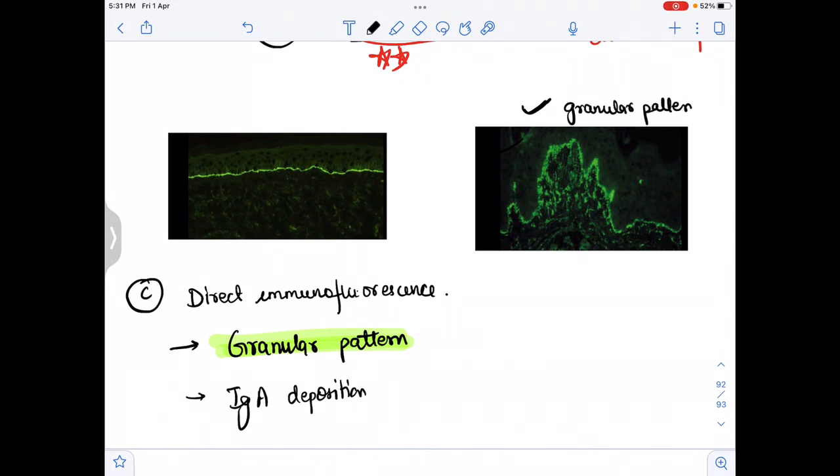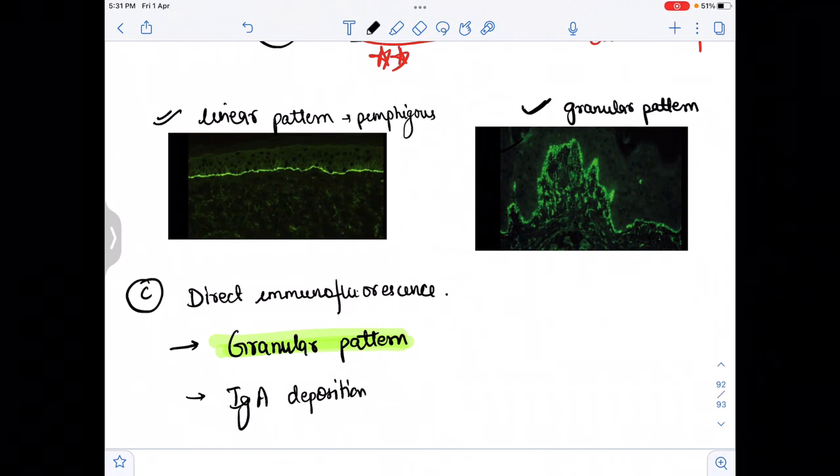As we can see, there are more and more granules, while in this image we see a linear pattern, and the linear pattern is seen in the pemphigus group. Please remember, it is seen in pemphigus, while the granular pattern is seen in dermatitis herpetiformis. So this is the direct immunofluorescence pattern.